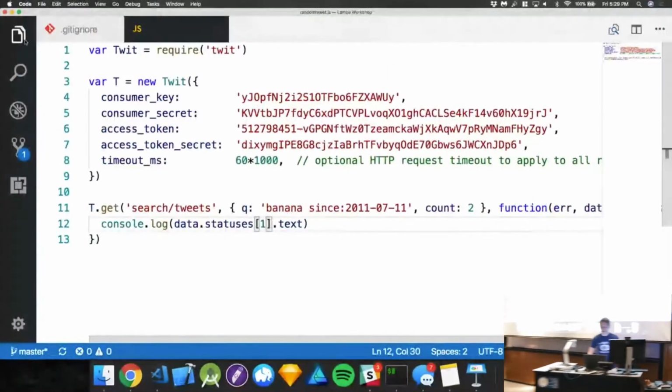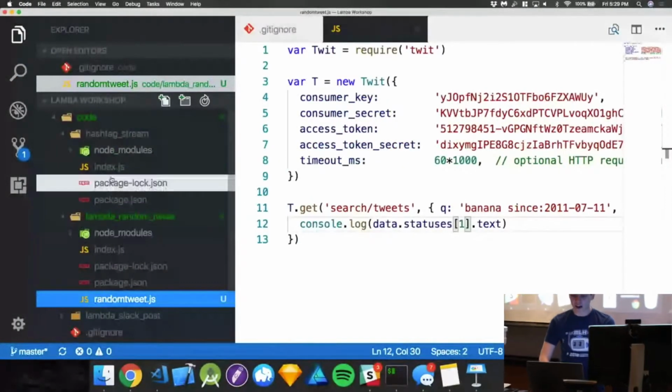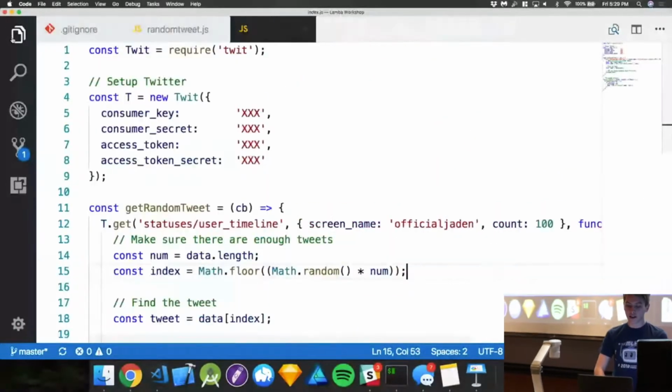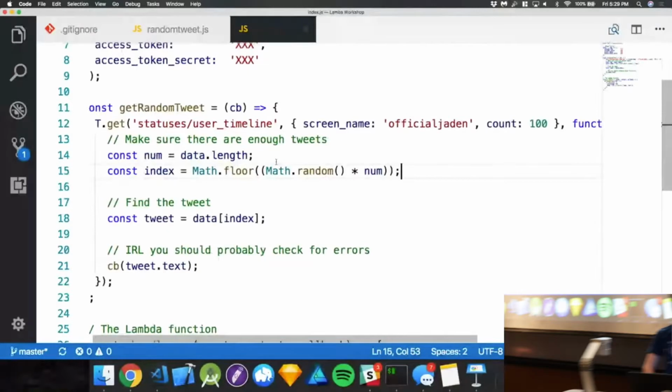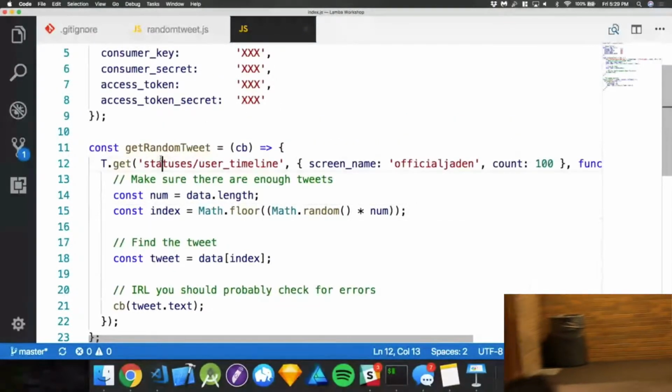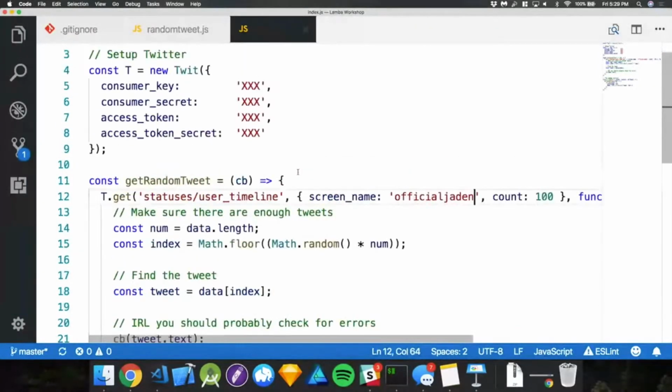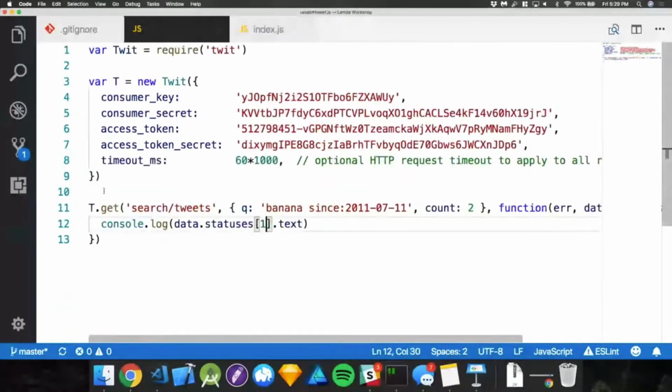Just to save on time a little bit, I actually already have the code for this. If you look into index.js, you will see this whole little thing that I'm talking about. Essentially, we changed this around a little bit. This Twitter library I just used, we're going to look at statuses, get the timeline, and look for the name official Jaden.